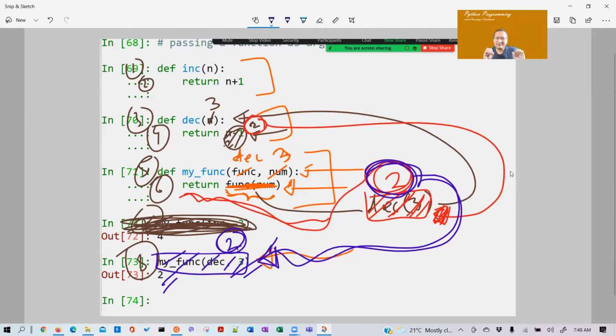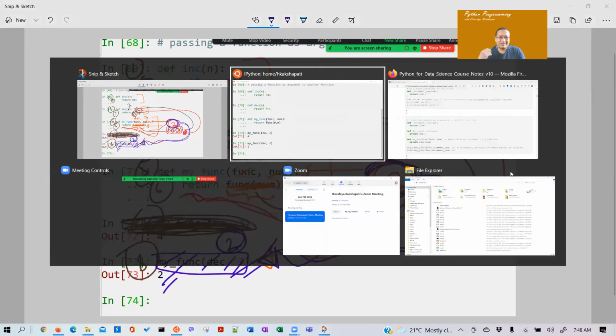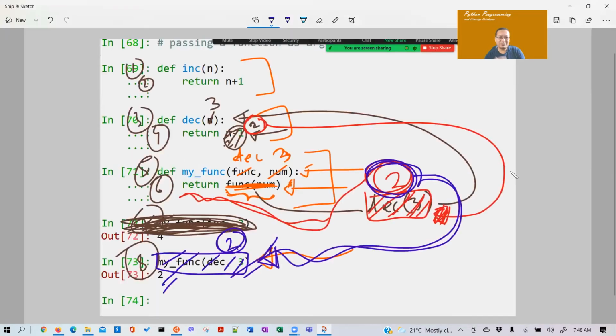So this is simple here, even simpler than expected. But we have to remember one mantra: when the function returns, it returns back to the caller and replaces the caller. If you remember this mantra, this is very simple. See how much power we have. This kind of thing is not possible in other languages.